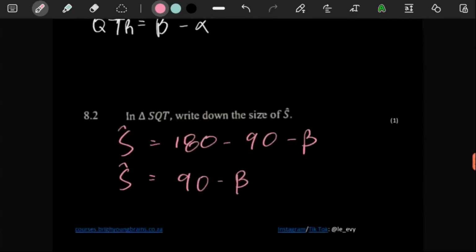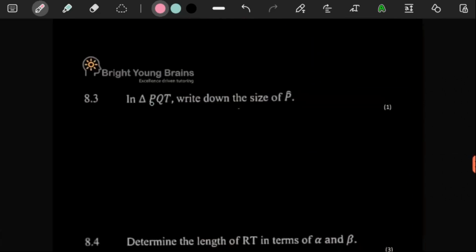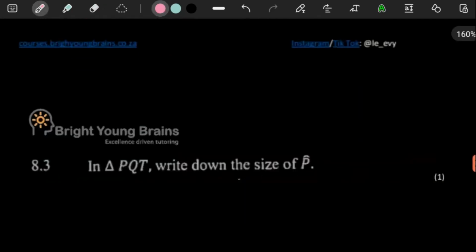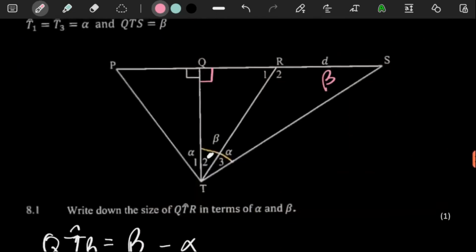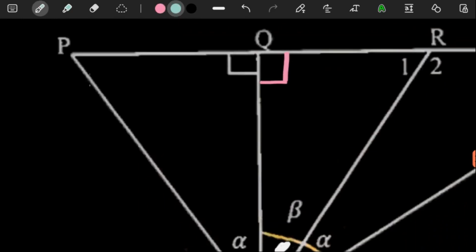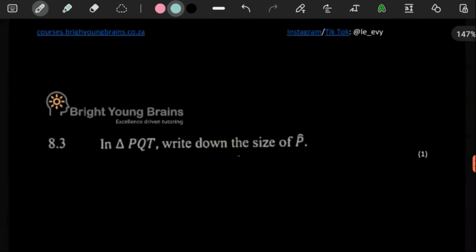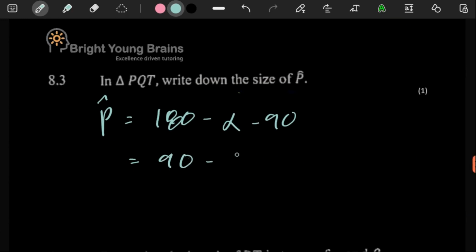So anyways, moving on. For one more mark, they said in triangle PQT, write down the size of P. Let's just put our angle beta here so that we have it. And then in this case, they're asking for angle P, which is this angle here. Same idea. We're going to say 180 minus 90 and minus alpha. So P is 180 minus alpha minus 90. It's going to be 90 minus alpha. That's angle P. So that doesn't seem like a difficult question.